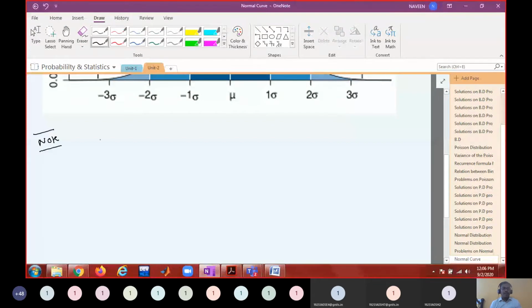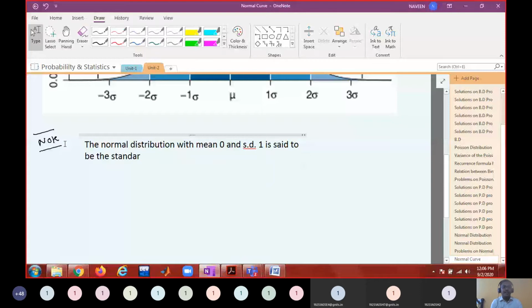So if mu equal to 0 and standard deviation is 1, you write like this: the normal distribution with the mean 0 and standard deviation 1 is said to be the standard normal distribution.